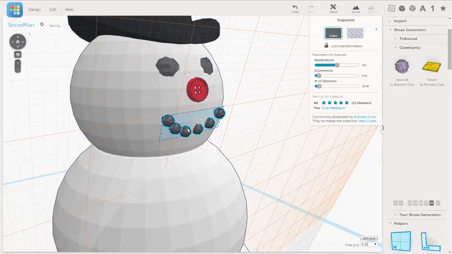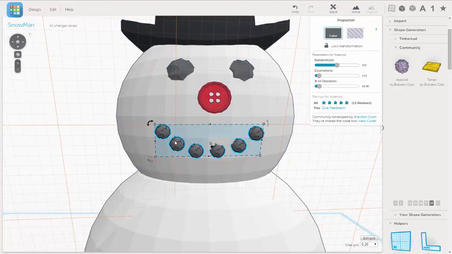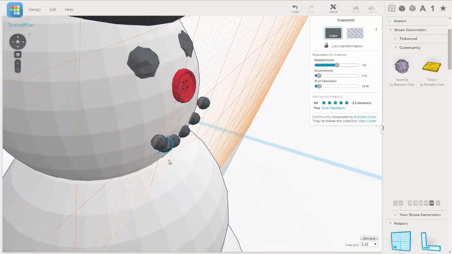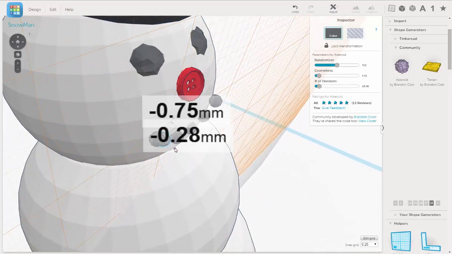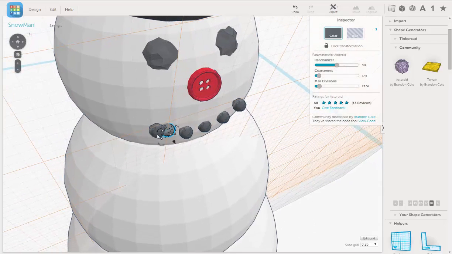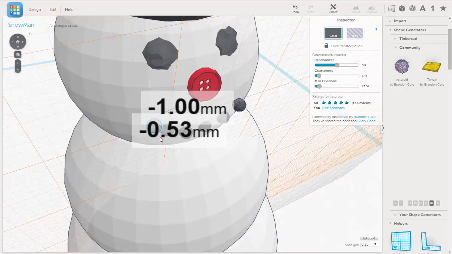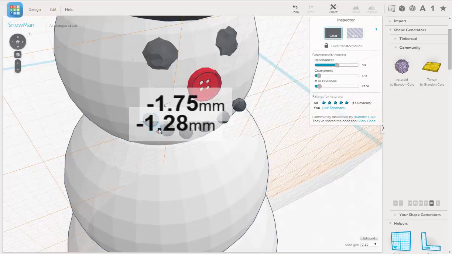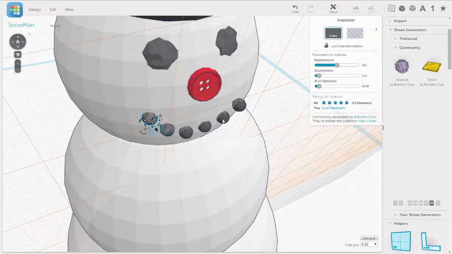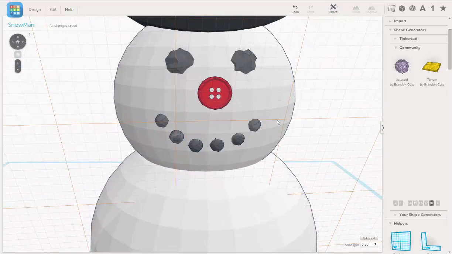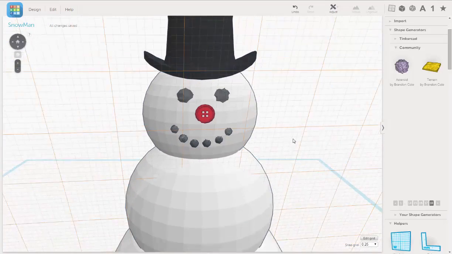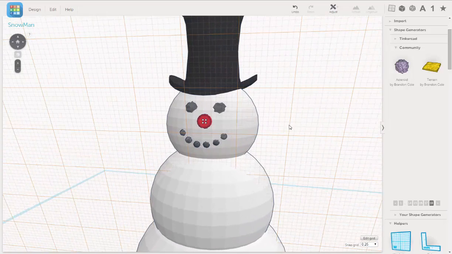Then we start selecting them individually. So select away, then select each one and just kind of push them in by hand. So there's his smile. Looking pretty good.